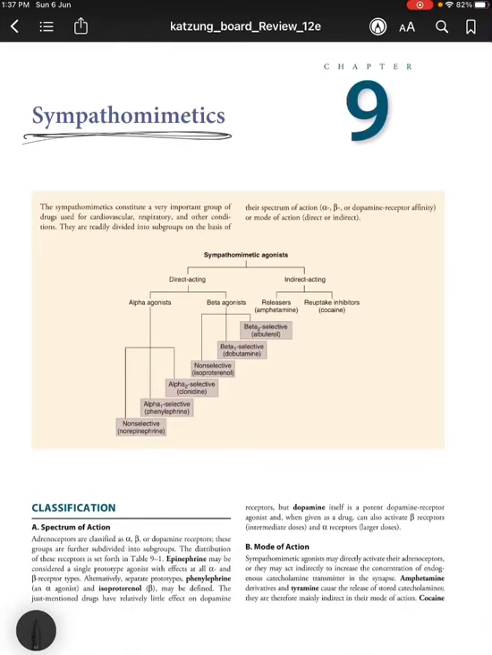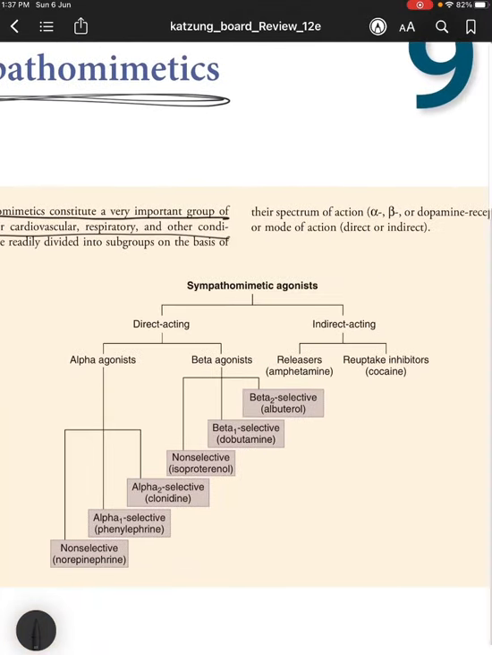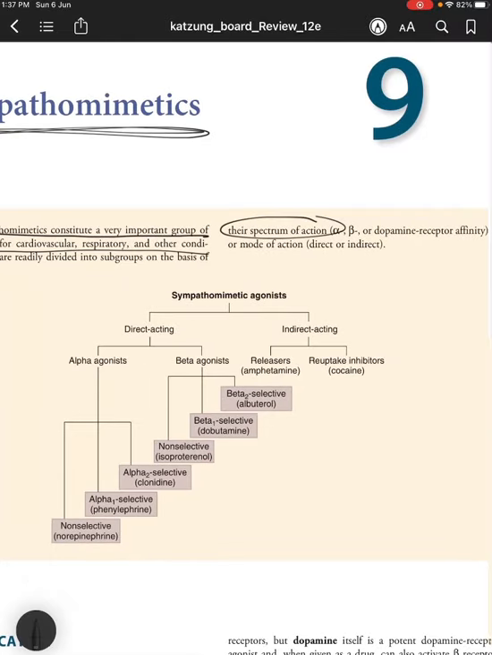So now let's get on with chapter 9, which is about sympathomimetics. The sympathomimetics constitute a very important group of drugs used for cardiovascular, respiratory, and other conditions. They are readily divided into subgroups on the basis of their spectrum of action into alpha, beta, or dopamine receptor agonists, or their mode of action into direct or indirect.